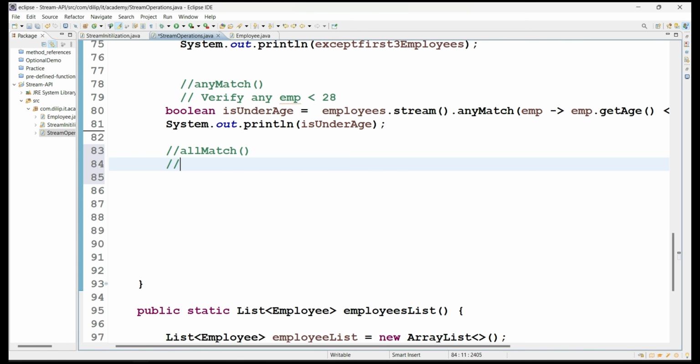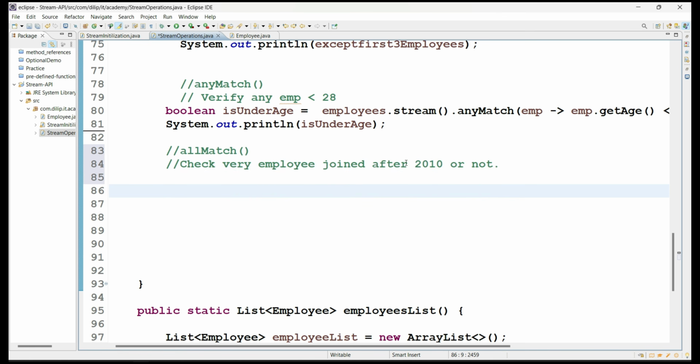For example, I want to check whether every employee joined after 2010 or not. So that means out of 10 employees, if anyone has joined before 2010, then I will get false.